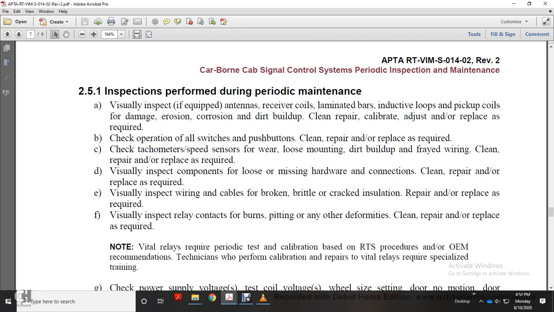C. Check the tachometer speed sensor for wear, loosening, dirt, build up, and frayed wire. Clean, repair, and replace as required. D. Visually inspect the components for loosening, missing hardware and connections. Clean, repair, and replace as required. Visually inspect the wiring cable for broken, brittle, cracked insulation. Repair and replace as required. Visually inspect the relay contacts for burns, pitting, and other deformities. Clean, repair, and replace as required.